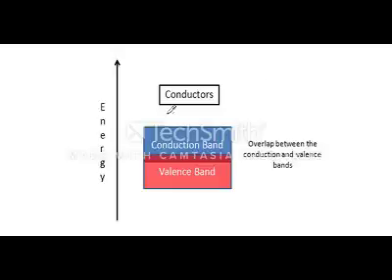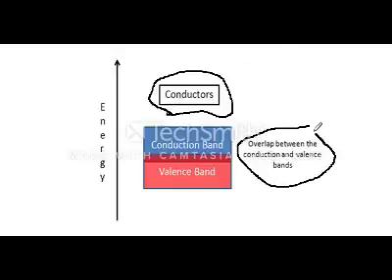In conductors, the conduction band is very close, often overlapping the valence band. Therefore, the electrons can easily jump the energy zone and enter the conduction band for the flow of electric current. This means conductors have very low electrical resistance.